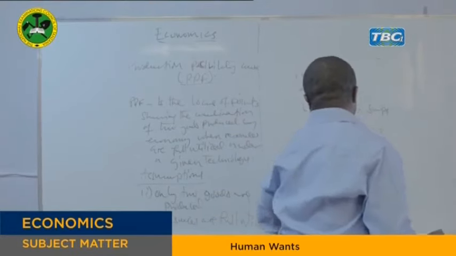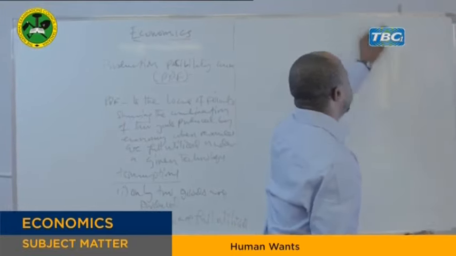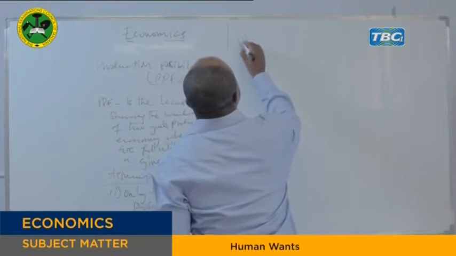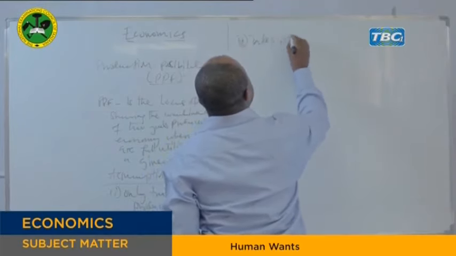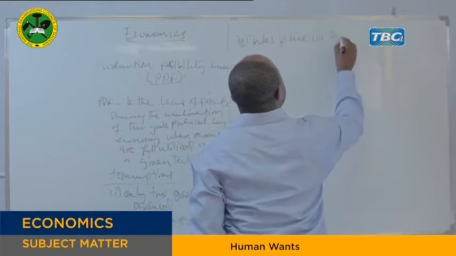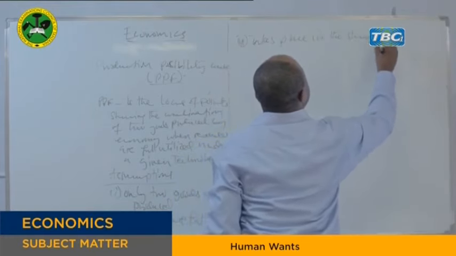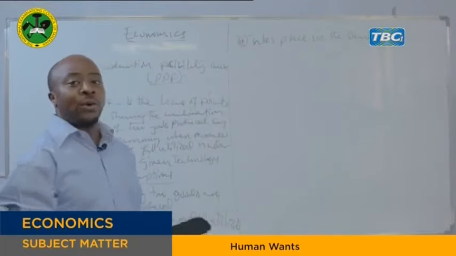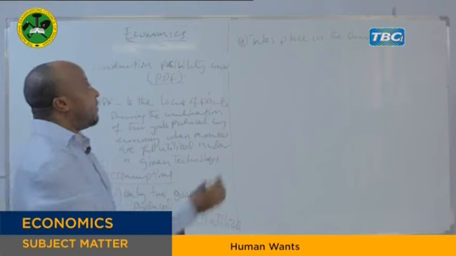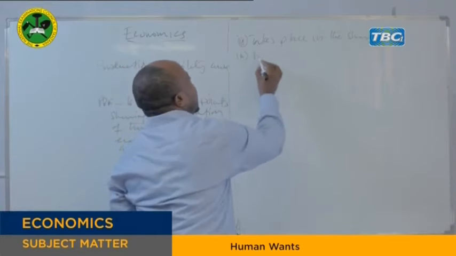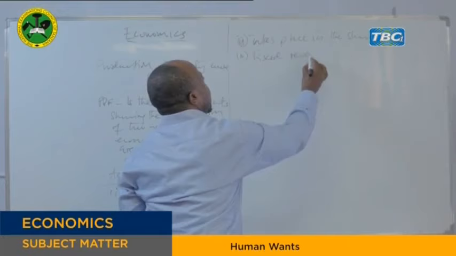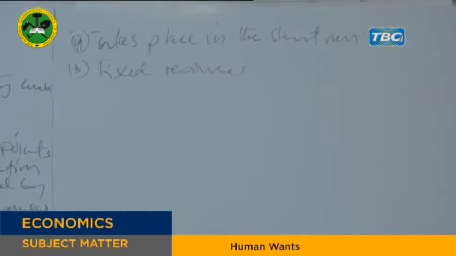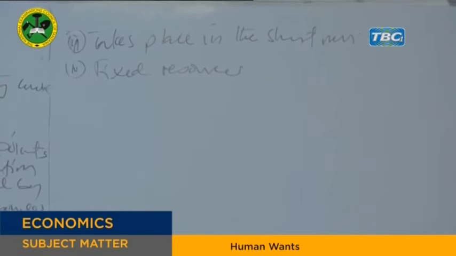The third assumption is that production takes place in the short run. Remember, we are assuming the short run because resources are fixed in supply. So we are assuming a short run period of production. The fourth is fixed resources. It means resources like labor, land, and capital are fixed in supply.